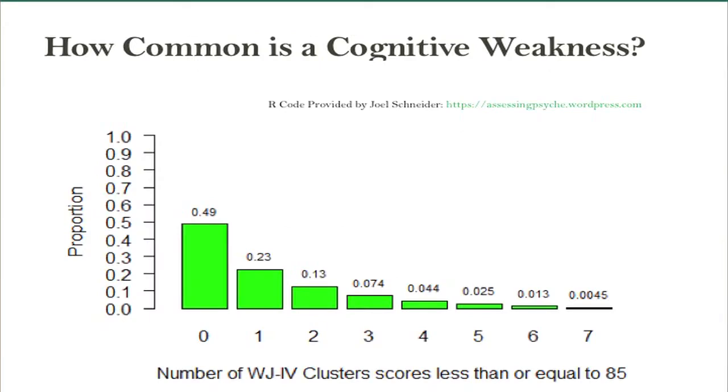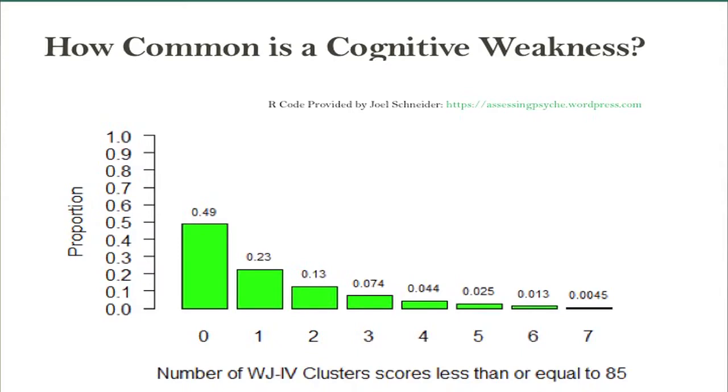All right, so how common is a cognitive weakness? This is using the WJ4. Good news, half of all kids will likely have 0 cognitive weaknesses. This is based on a multivariate normative distribution simulation. Approximately 1 in 4 kids will have at least 1 cognitive weakness.